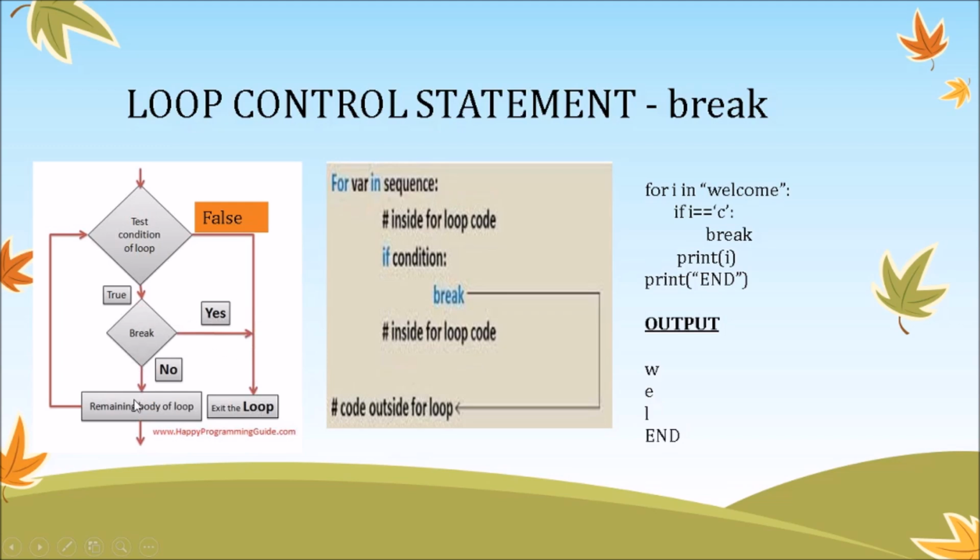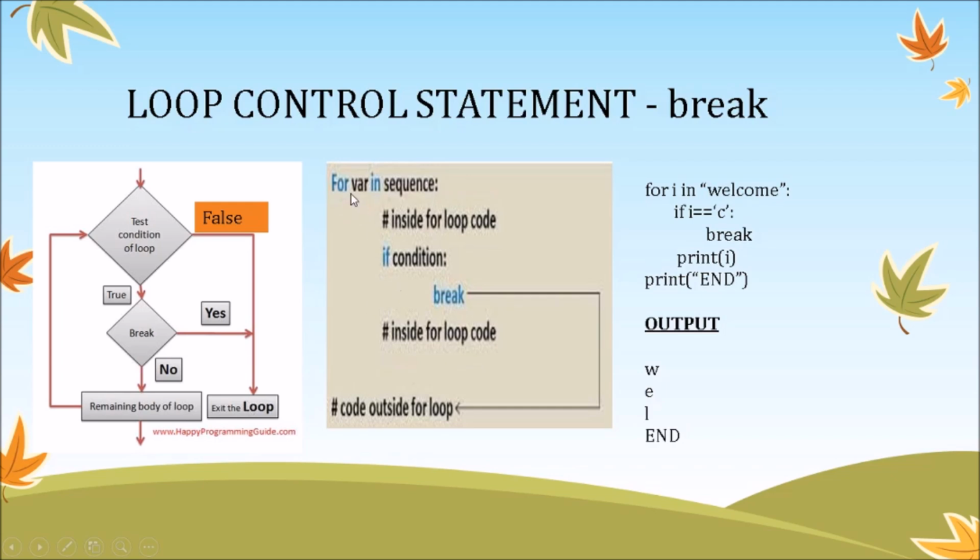Otherwise we continue with the remaining part of the body, and then we again test for the condition and we iterate till the condition holds true. As the condition becomes false, we come out of the loop and exit it.